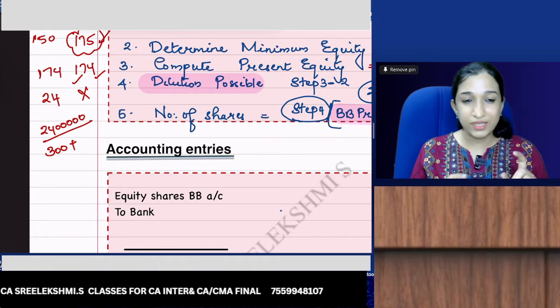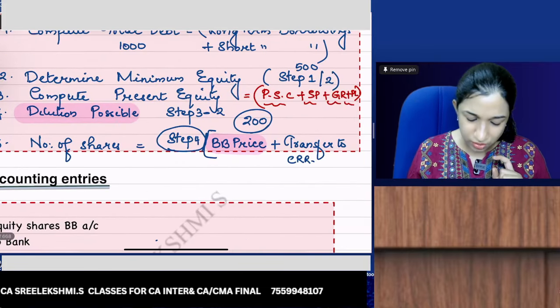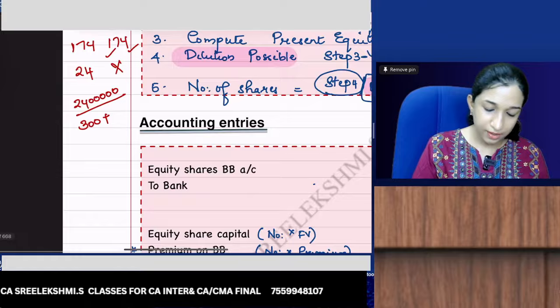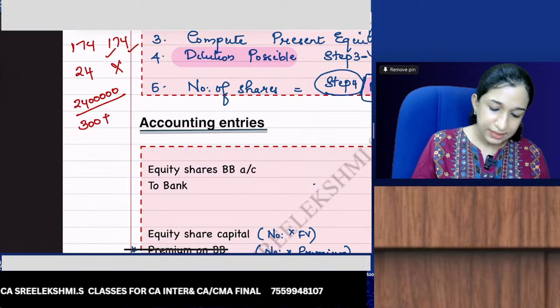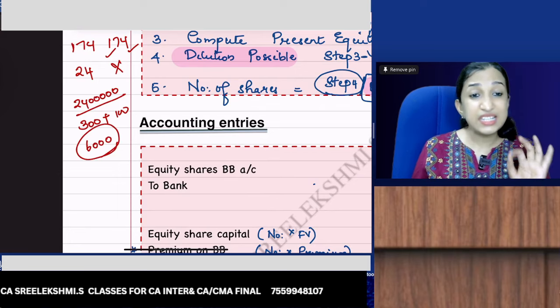So this is what I was telling: instead of X and Y, just follow this, buyback price plus transfer to CRR. How much is the face value of equity shares? 100. So 24 lakhs divided by 400. Maximum number of shares that can be bought back is 6,000.